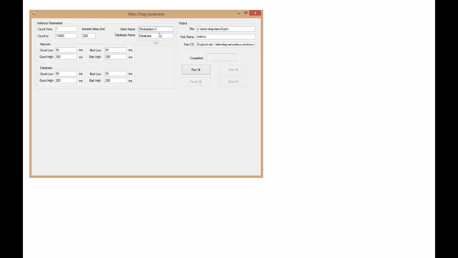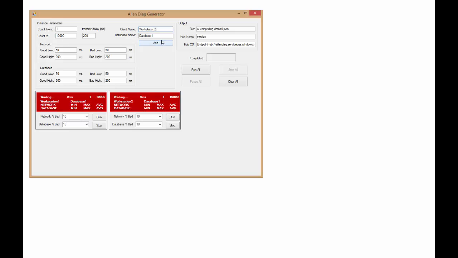So in this case, what I'm going to do is set up a worker. I'm going to call the worker workstation 1, and it's going to talk to database 1. And so I'm going to add that, and then I'm going to add a second worker, and it's also going to talk to database 1. And I'm going to add a third worker, and it's going to talk to database 1 as well.